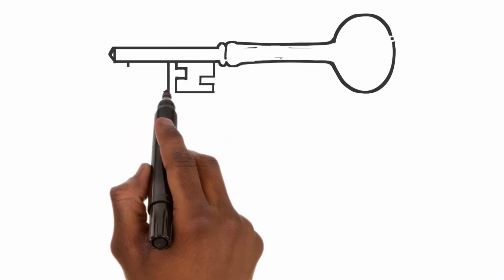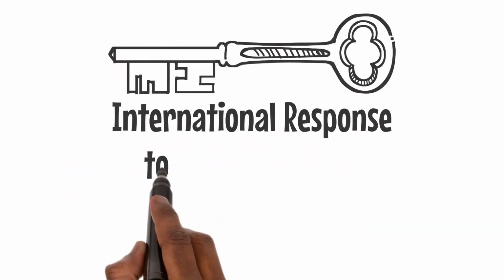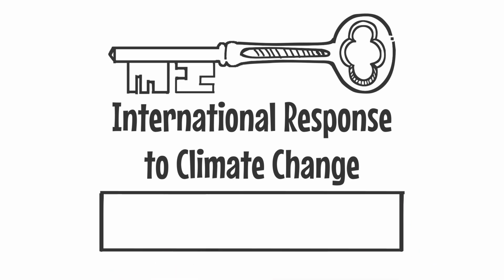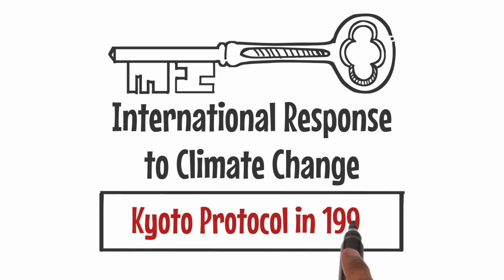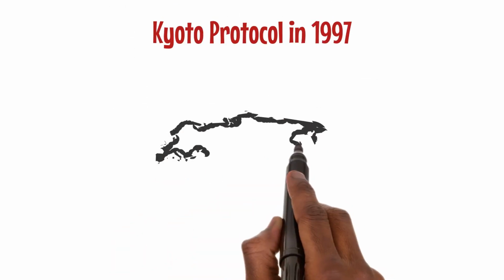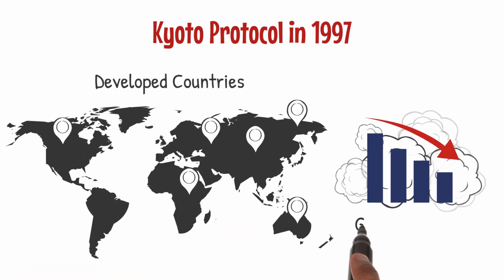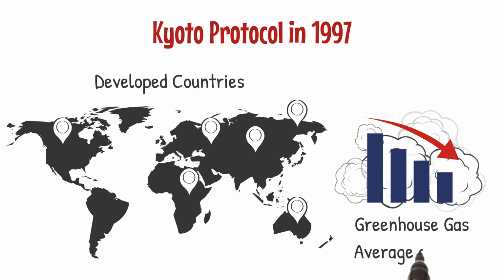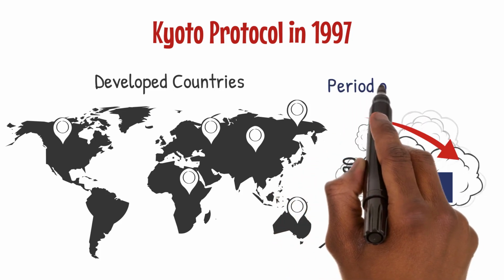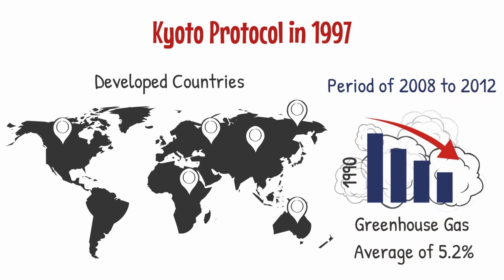One of the key milestones in the international response to climate change was the adoption of the Kyoto Protocol in 1997. Under this protocol, developed countries committed to reducing their greenhouse gas emissions by an average of 5.2% below 1990 levels during the first commitment period from 2008 to 2012.